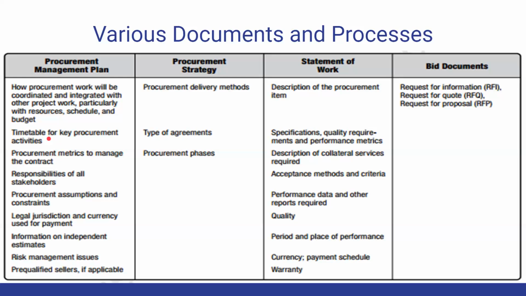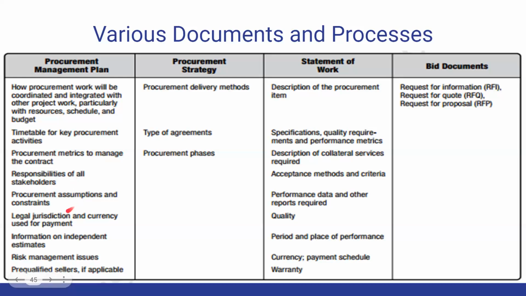And then the timetable for key procurement activities, procurement metrics, and responsibilities. Maybe you can use the RESI matrix, as explained this morning. Maybe in your team you have Mr. A, Mr. B, Mrs. C, Mrs. D, and you distribute all the related procurement activities in the form of a RESI matrix, or even a better matrix.